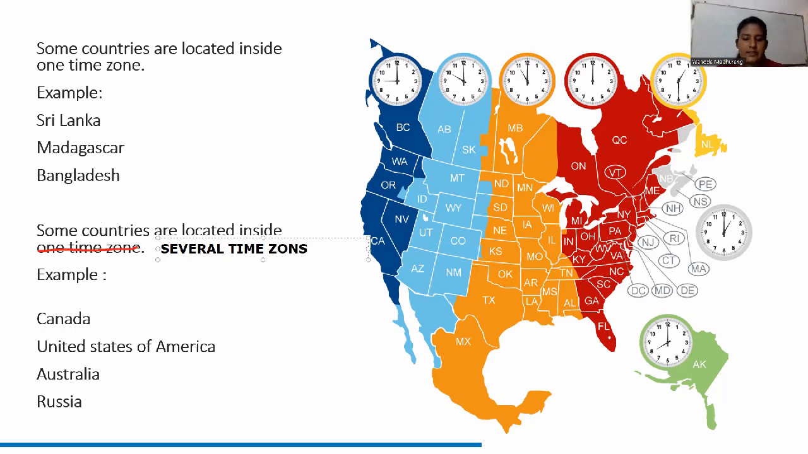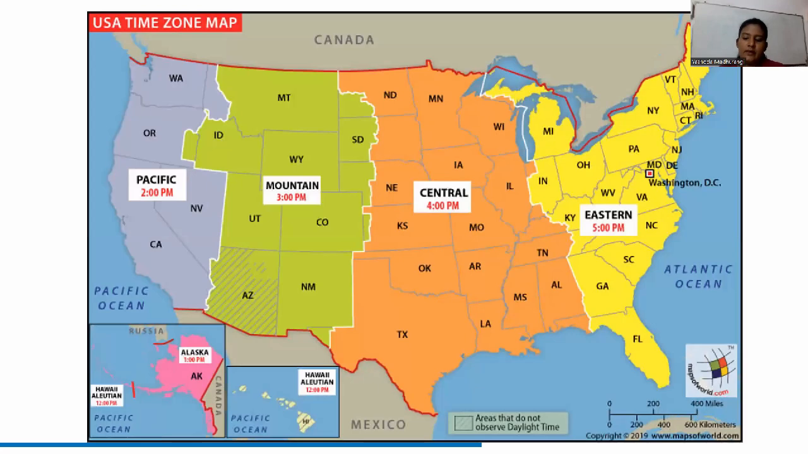What are the examples? Canada, United States of America, Russia, very big countries. So think about these examples. At the exams, you will need this information. Here you can see in your school textbook also there are maps related to these time zones. You have to study that. So that is about the introduction of the uniqueness of Earth as a habitat of living beings.